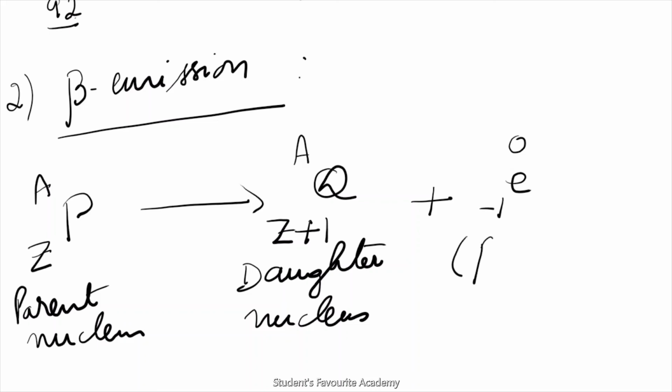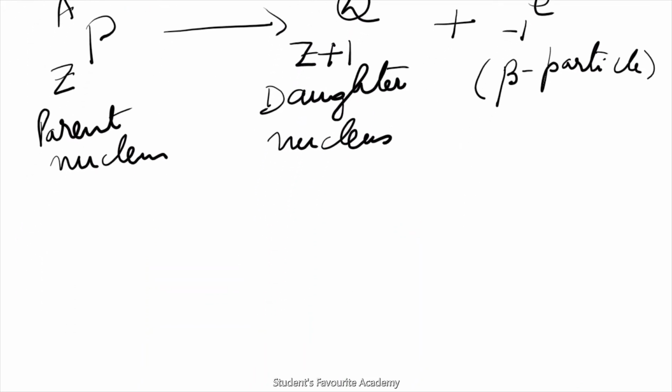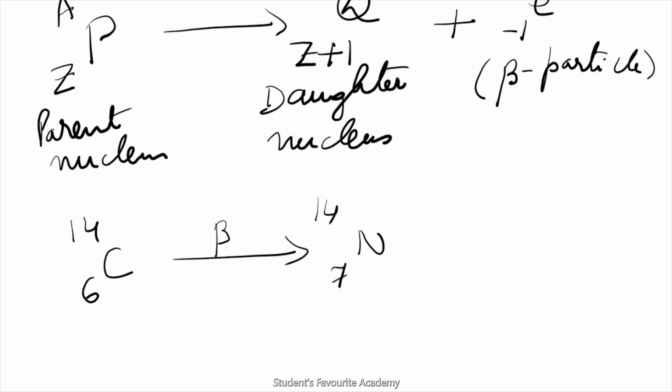This is beta particle. Okay. So let us take an example. Radioactive carbon nucleus, say C 6 14, when it emits beta particle, it forms N 7 and 14. So this remains same, this gets increased by 1, plus beta particle, that is e 0 and minus 1. Okay.